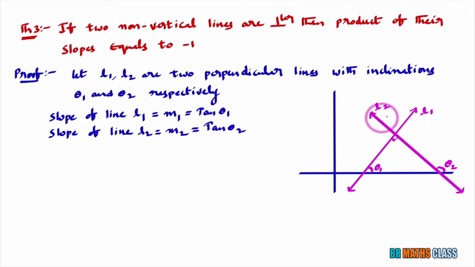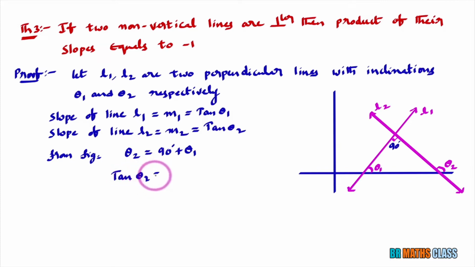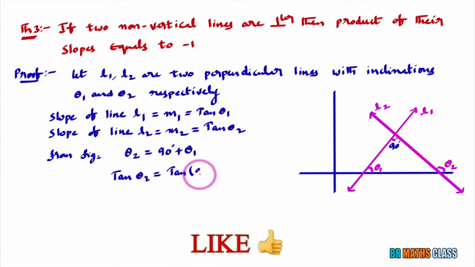You observe here, as these two lines are perpendicular, this angle is 90 degrees. From the figure, we can observe a relation here. What is that relation? θ2 is the exterior angle. We know that in a triangle, the exterior angle is the sum of the two interior opposite angles. So θ2 can be written as 90 degrees plus θ1. Now I'll apply tan on both sides. Tan θ2 equals tan of 90 degrees plus θ1.